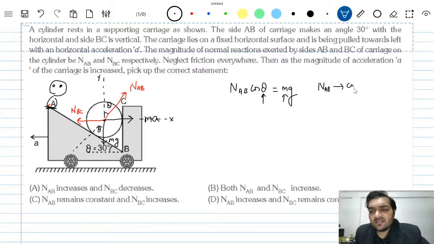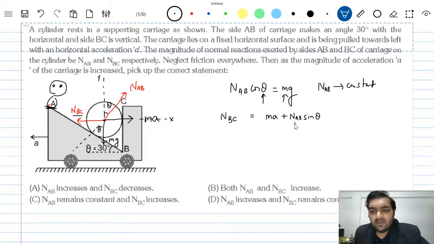NAB is constant, but NBC is not constant, because in the x direction we have NBC equal to ma plus NAB sin theta.